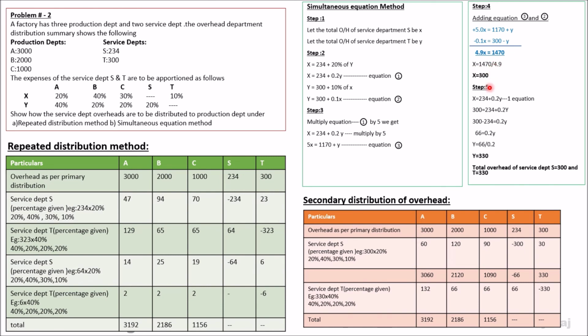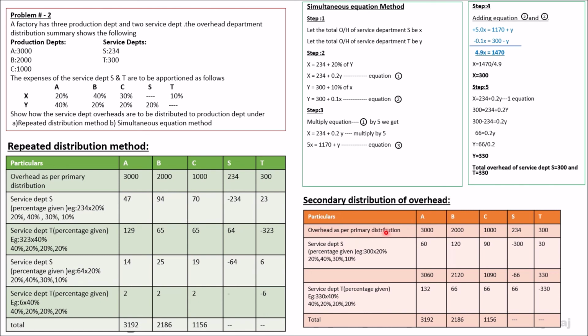Find the value of X. The value of X is 300. With the value of X, you can find the value for Y by substituting the same value. When you substitute the values, you will be getting Y value as 330. This is the new value which we have arrived at after the simultaneous equation. Whatever the overhead we have received here, this overhead has to be redistributed against all the departments. That is known as secondary distribution overhead.